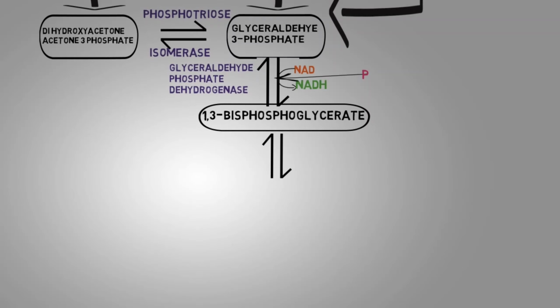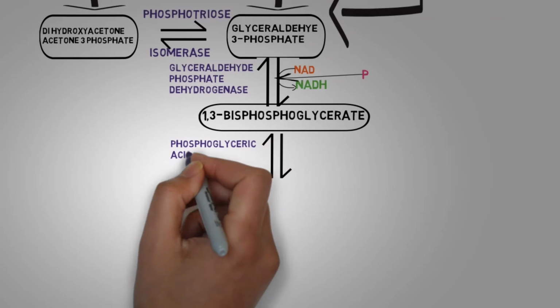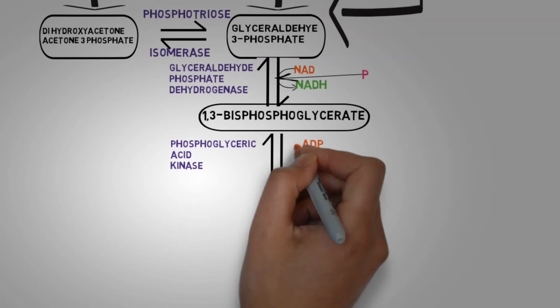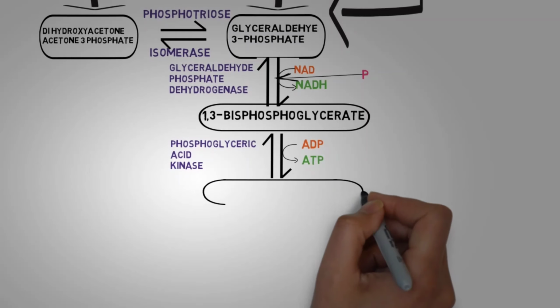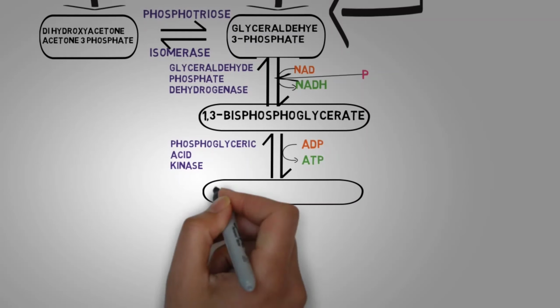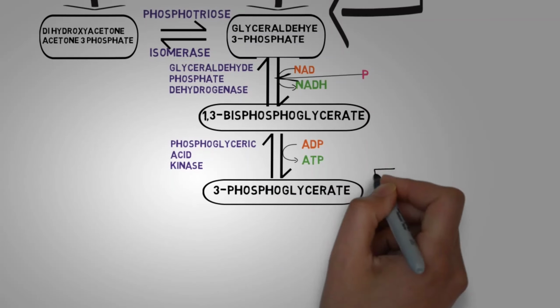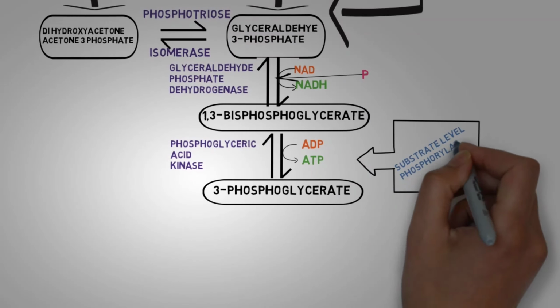Further, when it undergoes a reversible reaction with the enzyme phosphoglycerate kinase, it phosphorylates ADP and forms ATP. Since one of the phosphates from the 1,3-bisphosphoglycerate is removed, we get 3-phosphoglycerate. This reaction is called substrate level phosphorylation. It's a very important point.